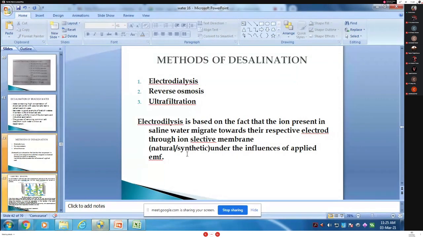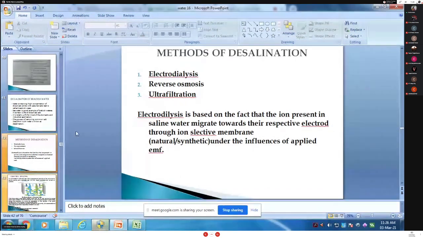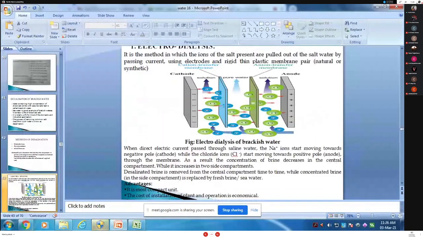Then we will see first, electrodialysis. What is the principle of electrodialysis? Electrodialysis is based on the fact that the ions present in the saline water migrate to their respective electrodes through the ion selective membrane. It may be natural or synthetic, under the influence of applied EMF. Okay, this is the basic principle of electrodialysis. Then how does it proceed? We will see.